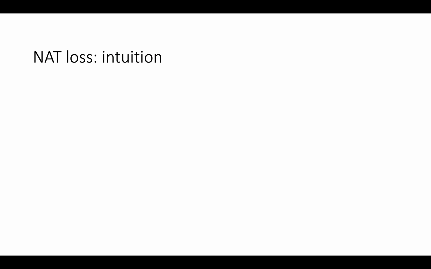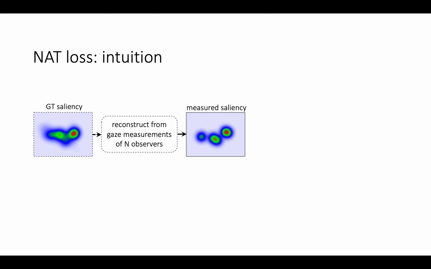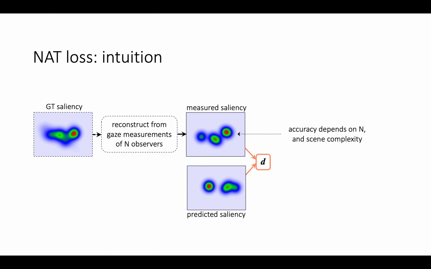We now provide an intuition of our NAT loss function and refer the readers to the main paper for details. Recall that the accuracy of the measured saliency map depends on the number of available observers and the scene complexity. A discrepancy measure between the measured and the predicted saliency map would therefore be a noisy estimate of the true discrepancy when insufficient data is available to reconstruct the measured saliency map. We want to estimate this level of noise in the discrepancy measure.